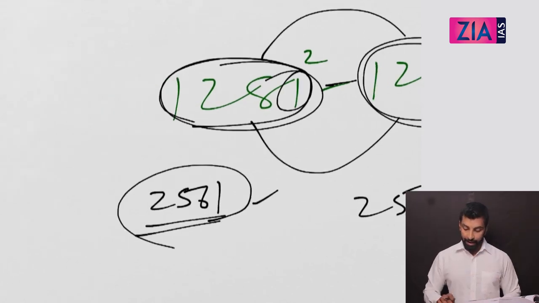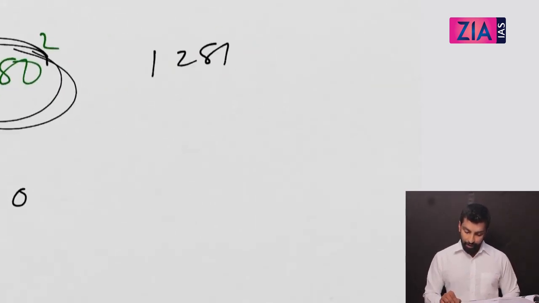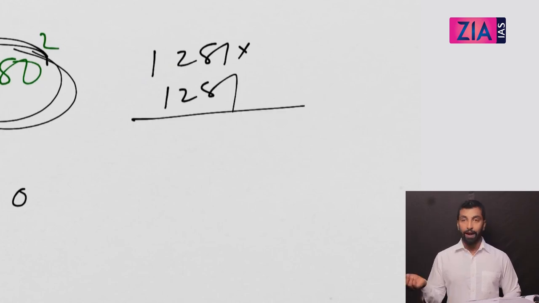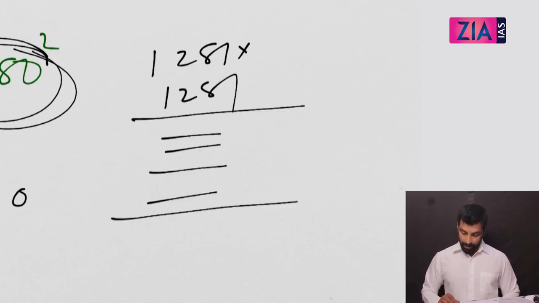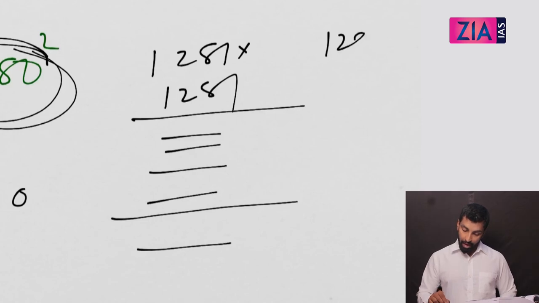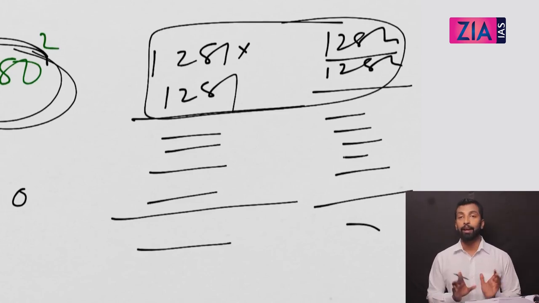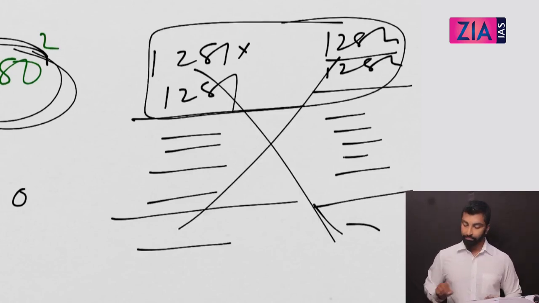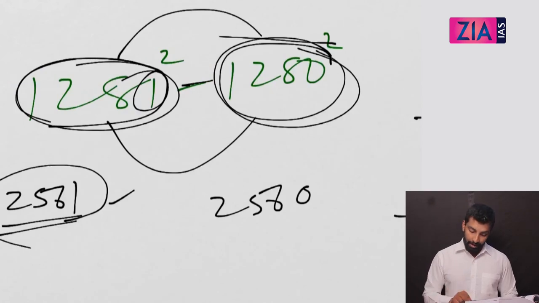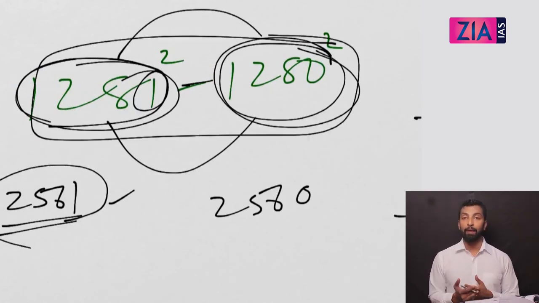If you are finding the answer otherwise, you will do this 1281 into 1281. You will find it. You have 4 steps and a final 5th step. Then 1282 into 1282, another 5 steps here to get the answer. After that you need to take the difference and you get the answer. It's not worth it. You will definitely get the answer if you are strong in calculation, but other people will get this answer much faster. And if you are taking a CAT paper where normalization and all is there, this is going to be very difficult for you if you are not solving in this way.